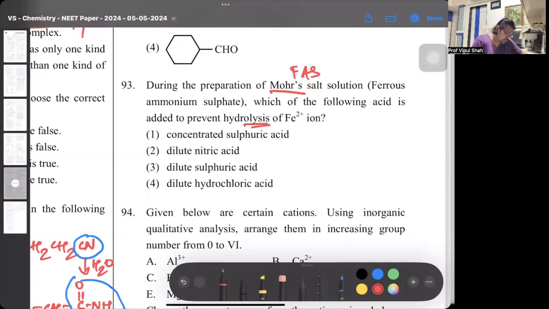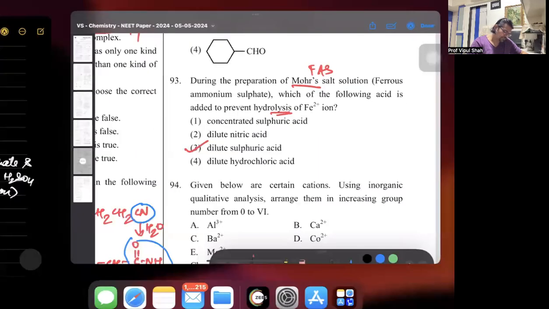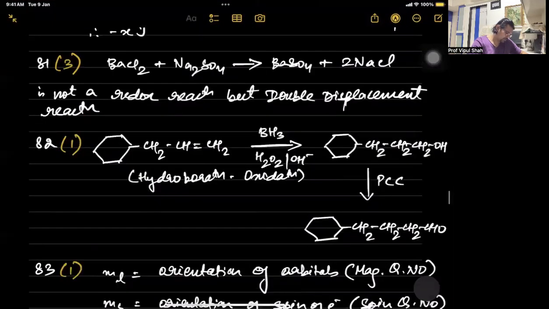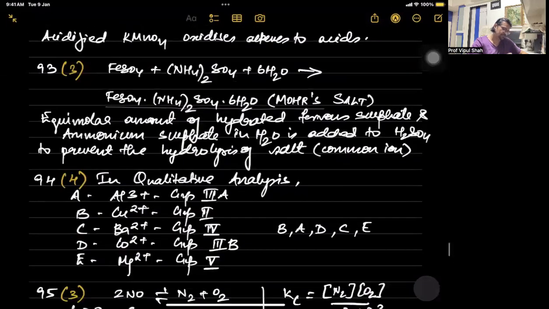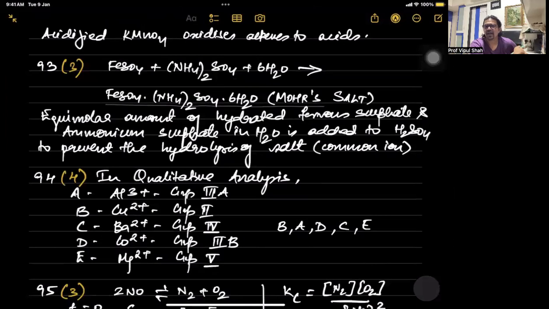It's going to be dilute sulfuric acid, because for Mohr's salt, we add nothing but ferrous sulfate and ammonium sulfate in its aqueous solution, where generally dilute H2SO4 is added to prevent the hydrolysis because of sulfate ions, that would be its common ion effect. That's the part. This is in the volumetric analysis.